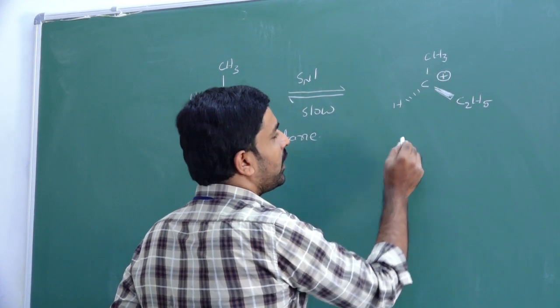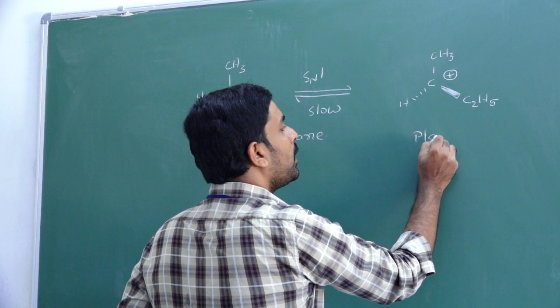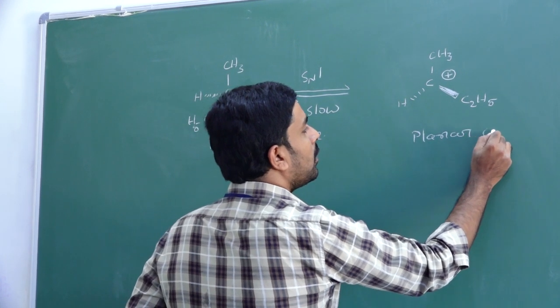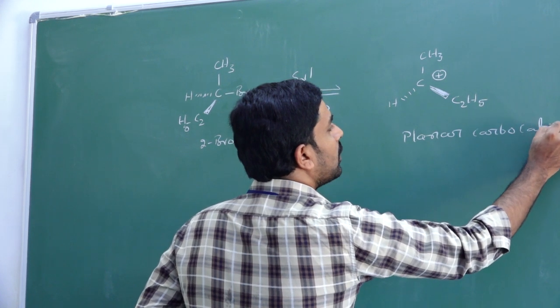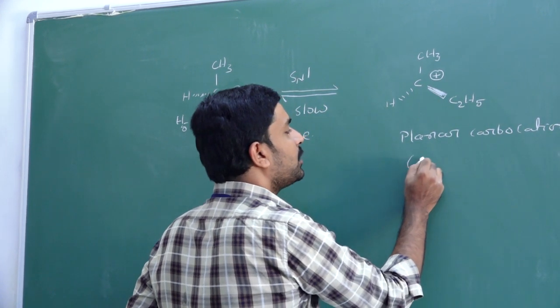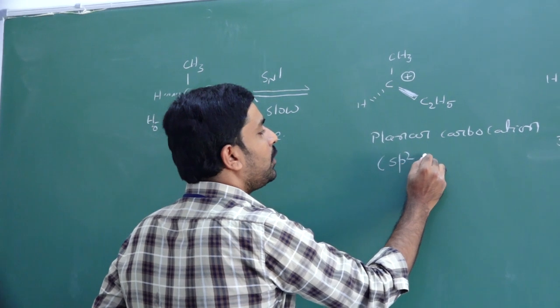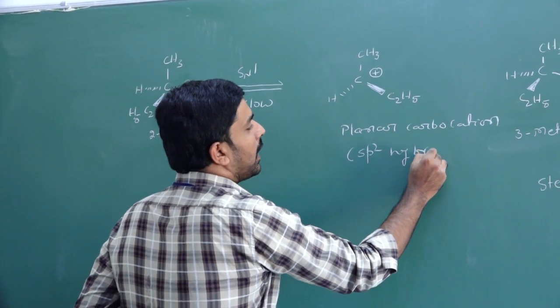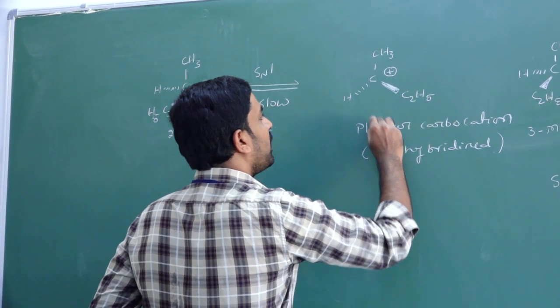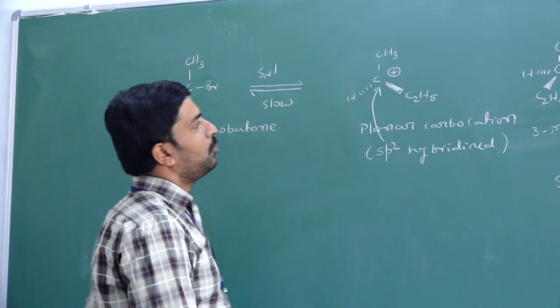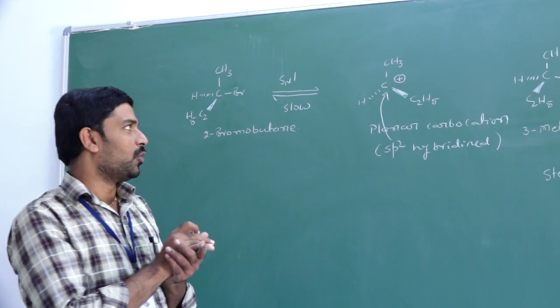You get a carbocation. It is a planar carbocation. So what is the hybridization? sp2 hybridized. This carbon is sp2 hybridized, so it is a planar molecule.